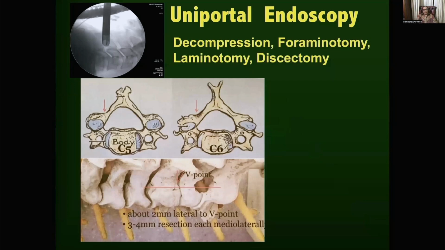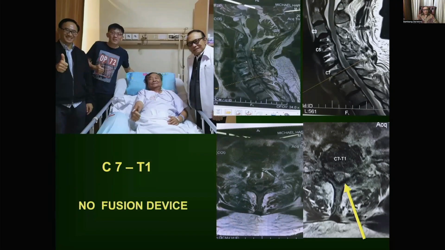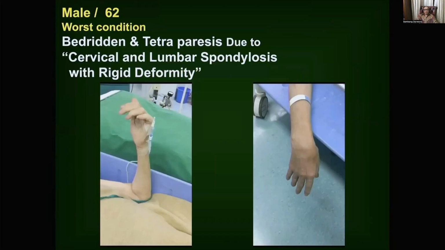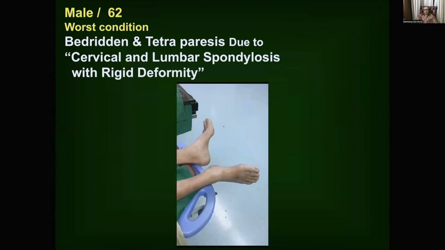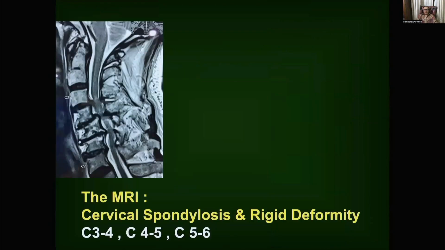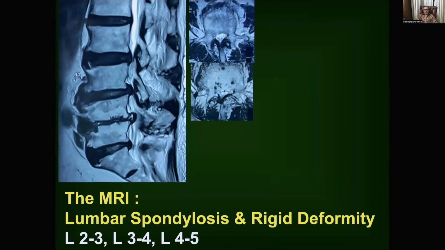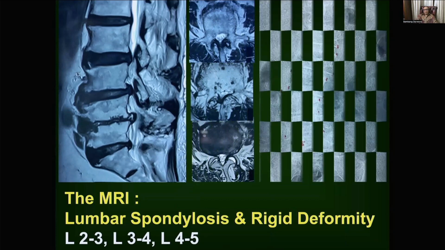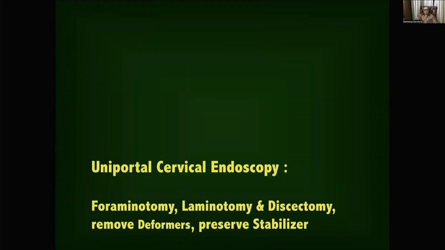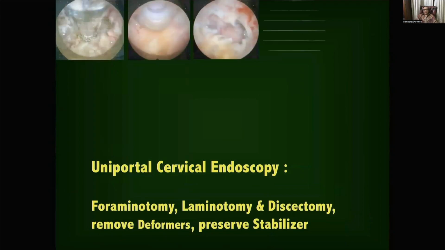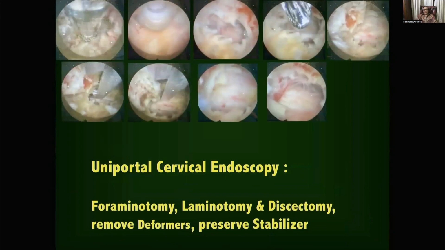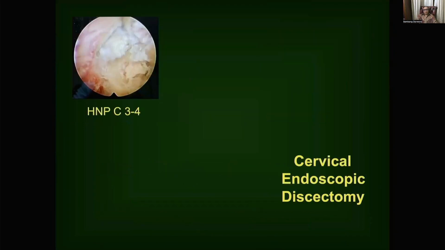Male, 62, bedridden due to cervical and lumbar spondylosis with rigid deformity. The left hand could not move, and the foot cannot move also. So this is a rigid deformity at three levels, in the cervical and also the lumbar spine. Then we perform cervical foraminal discectomy, removing the deformer and preserving the stabilizer. Also discectomy at C34.